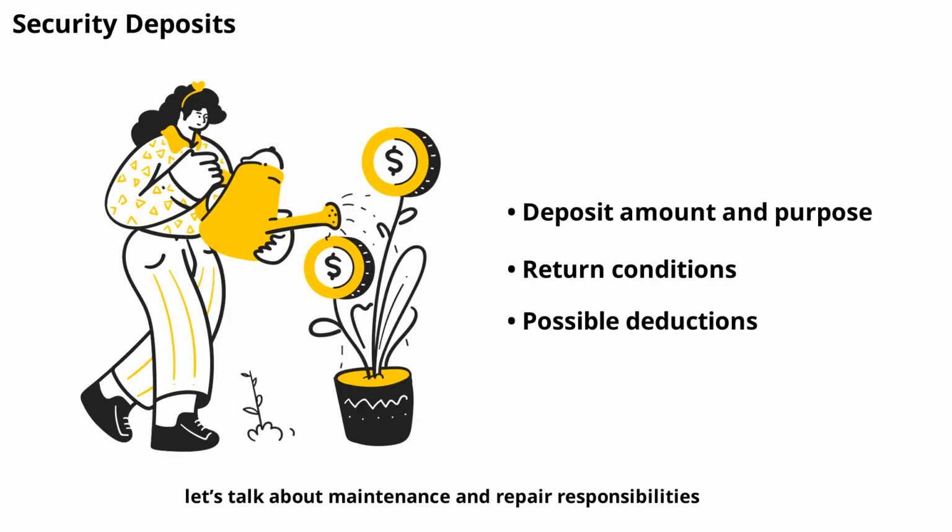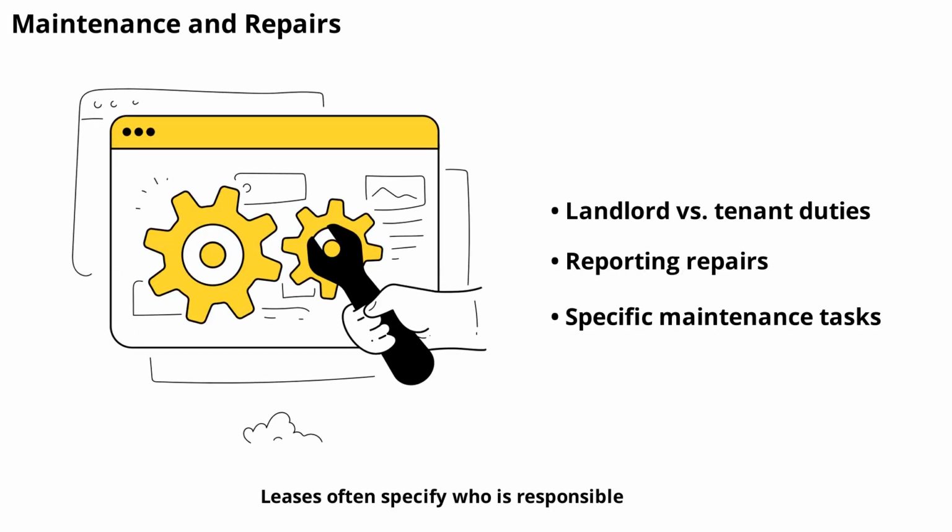Up next, let's talk about maintenance and repair responsibilities. Leases often specify who is responsible for maintaining and repairing the property. Typically, landlords handle major repairs, while tenants are expected to keep the property clean and report issues promptly. Some leases outline specific maintenance tasks, like lawn care or changing air filters. Knowing these responsibilities helps prevent conflicts and ensures the property stays in good condition.